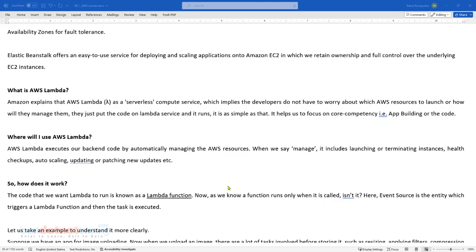Now before I tell you more about Lambda, tell me, as a developer, when you want to write some piece of code, where exactly do we write such code? From the programming language perspective, you pick up any programming language. Do you write your piece of code in a function or a method, whatever the terminology is?